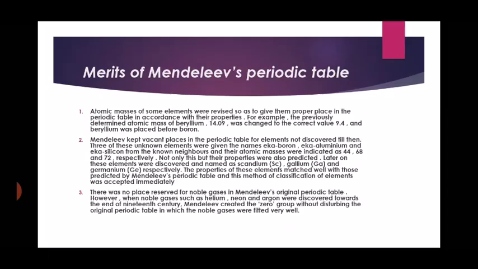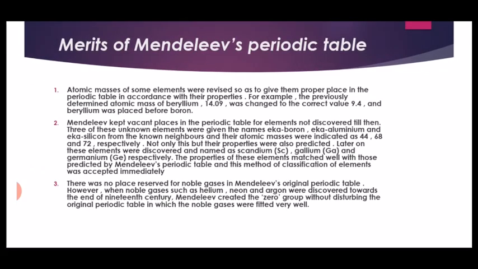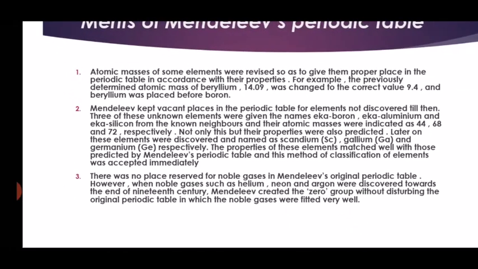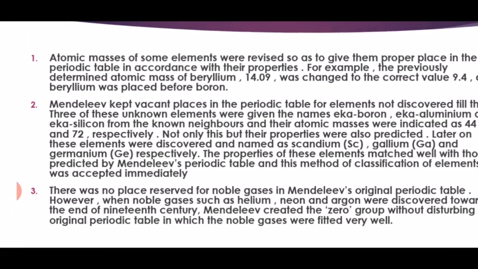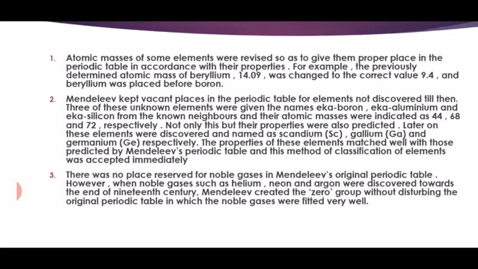Now here are some merits of Mendeleev's periodic table. So what is the first merit? This one is a very important question. It is asked in your exam. The first merit of this periodic table is that atomic masses of some elements were revised so as to give them the proper place in the periodic table in accordance with their properties.